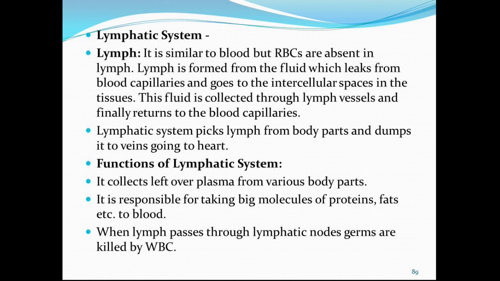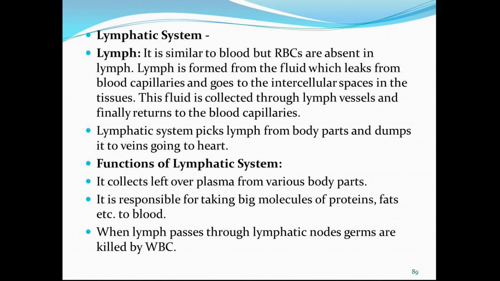First of all, lymph. What is lymph, children? It is similar to blood, but RBCs are absent in lymph, so it is yellow in color. Yes, it is light yellow in color and the composition is somewhat similar to that of blood plasma. Lymph is formed from the fluid which leaks from the blood capillaries and goes to the intercellular spaces in the tissues. This fluid is collected through lymph vessels and finally returns to the blood capillaries. So the lymphatic system is picking up the lymph from the body parts and dumping it to the veins going to the heart.